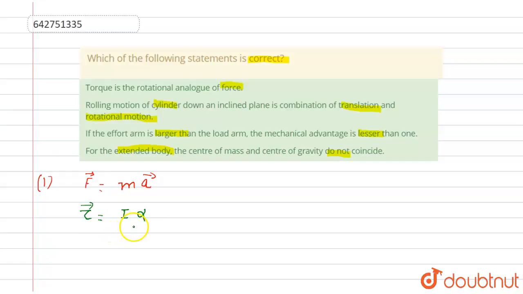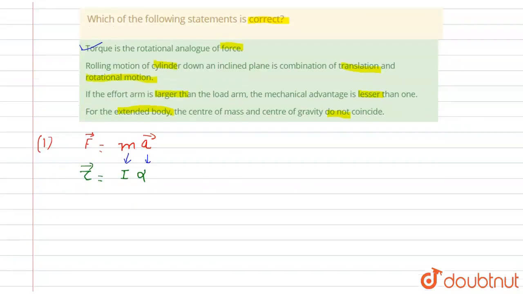And we use the term torque in the rotational motion. But if we look at the two formulas, in two formulas we simply replace mass with moment of inertia and acceleration with angular acceleration. But the same work is done by the force in the linear motion as torque in the rotational motion. So first option is a correct option. Now come to the second option.